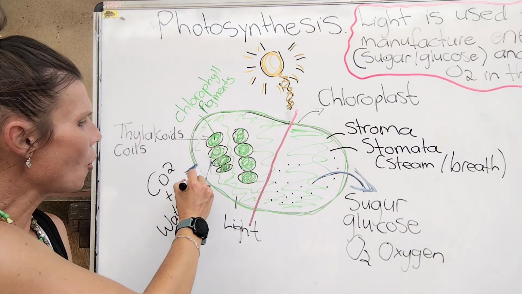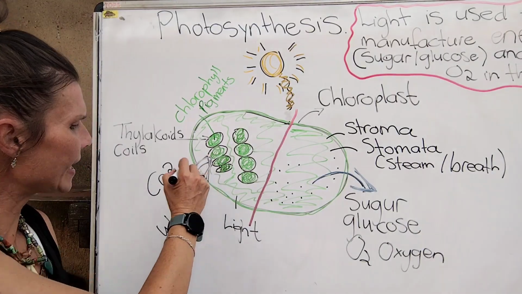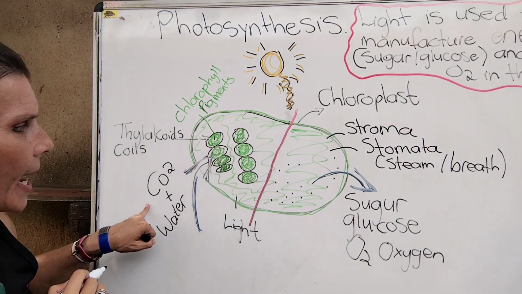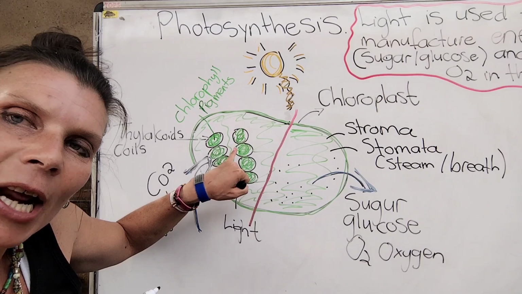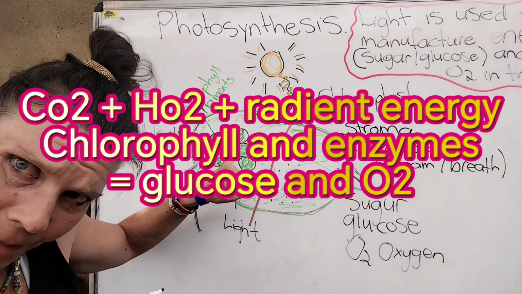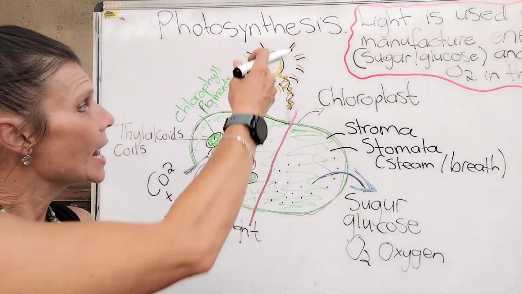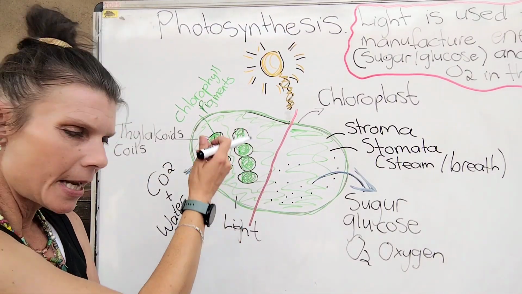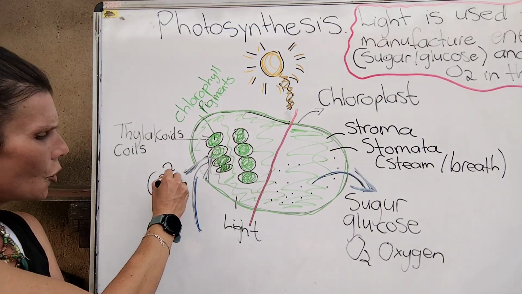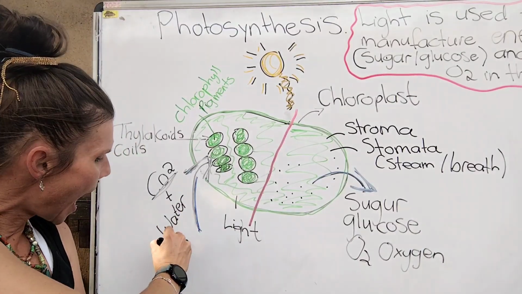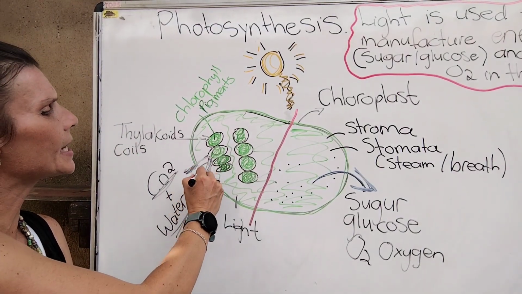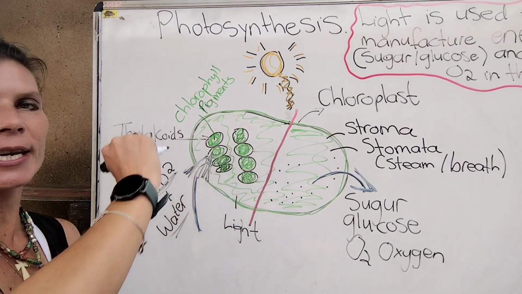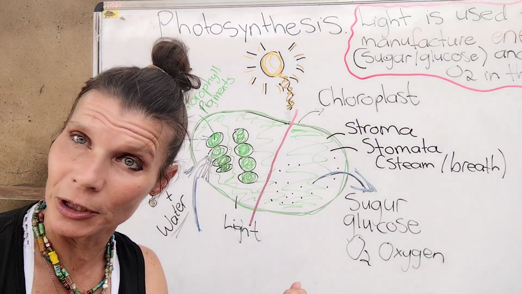Radiant energy, water and carbon dioxide enter my granas. Right? So this is first. The sun shines, radiant energy, CO2, carbon dioxide, and water enter my granas with the chlorophyll.